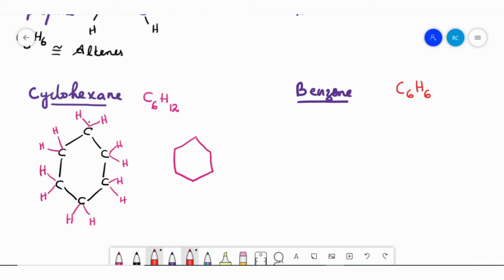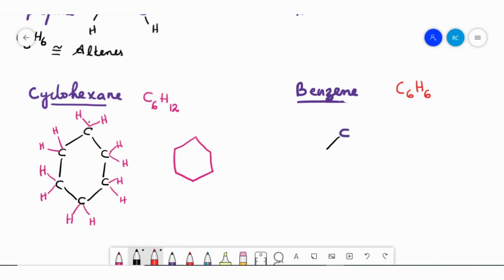So benzene and cyclohexane both have the same number of carbon atoms, but their hydrogen is different. In cyclohexane there are 12 hydrogen atoms, but in benzene there are only 6 hydrogen atoms. Benzene, spelled B-E-N-Z-E-N-E. Let us try how to draw benzene.